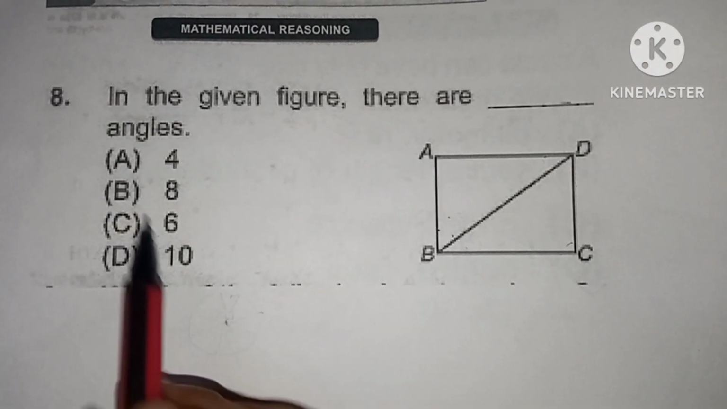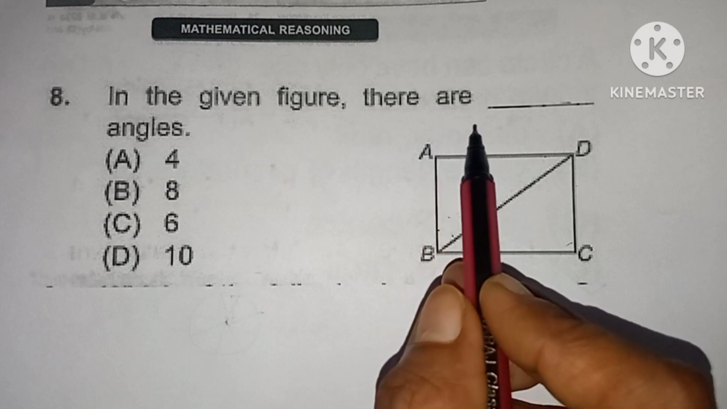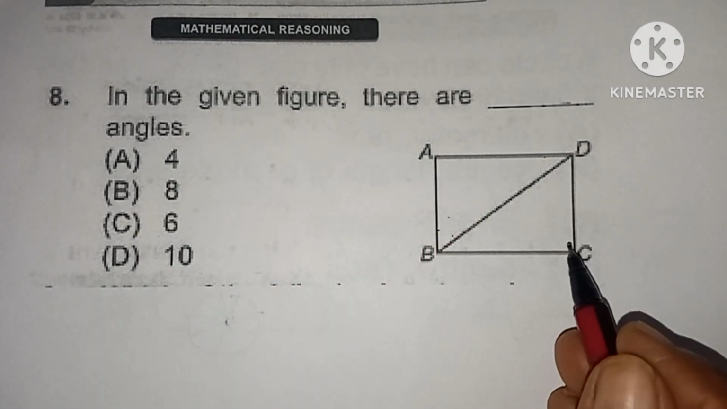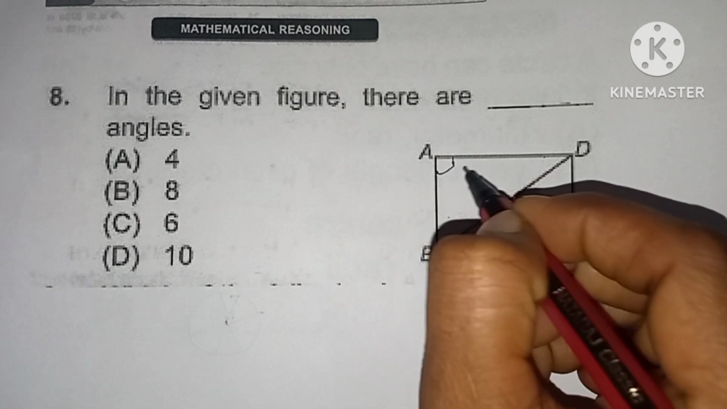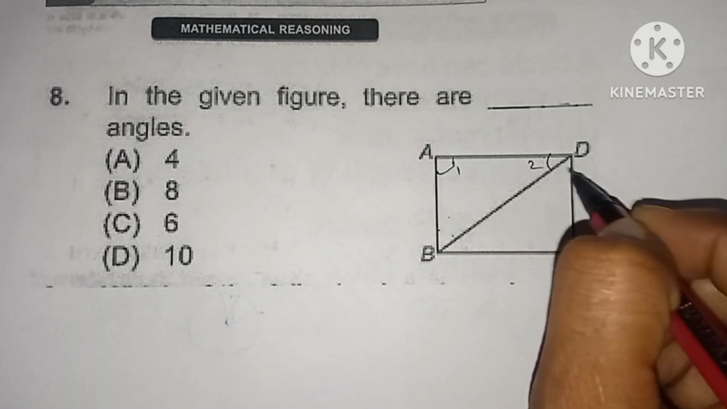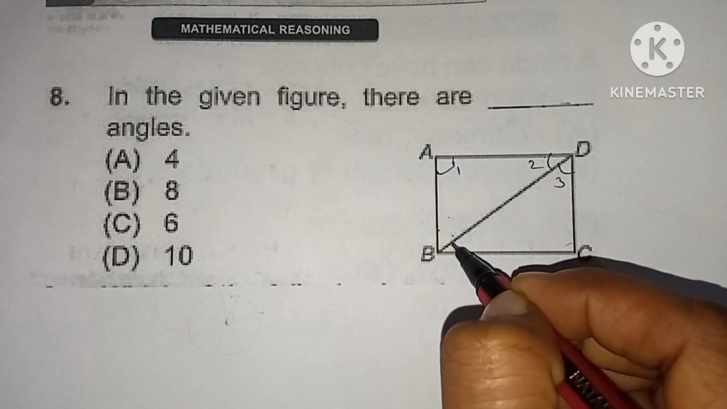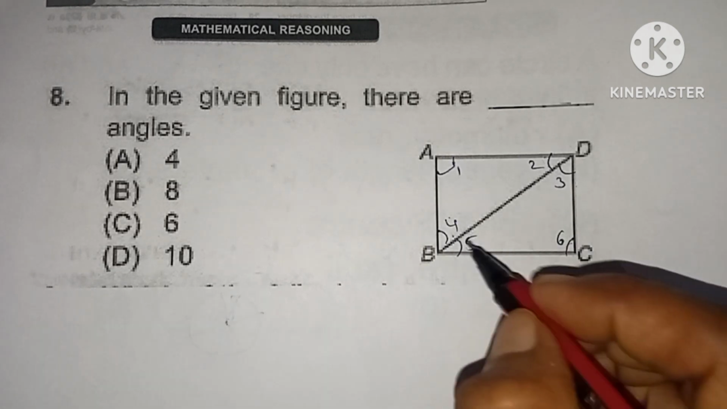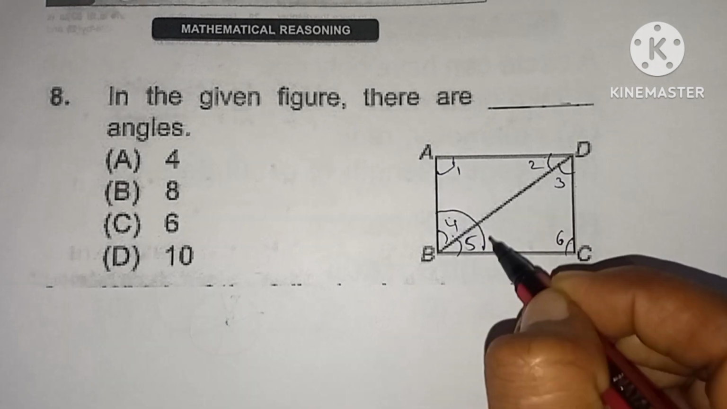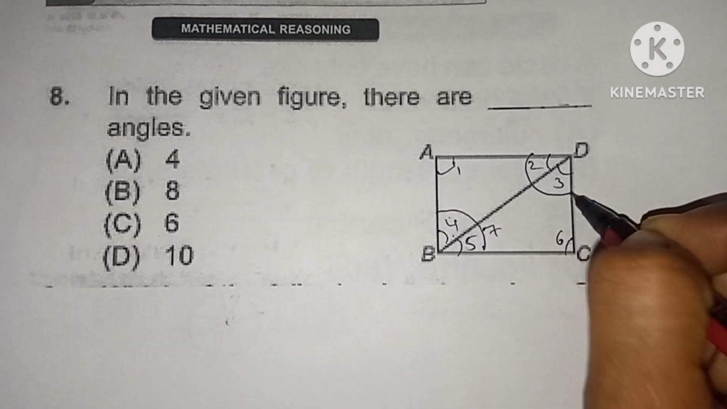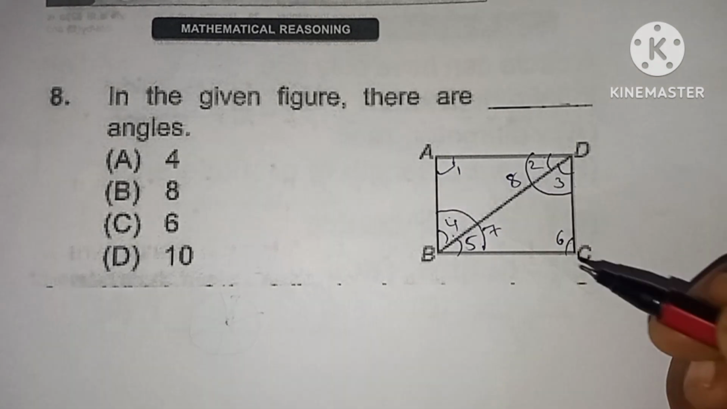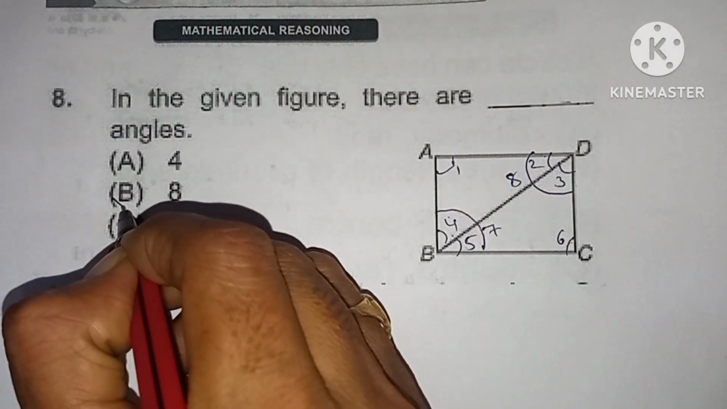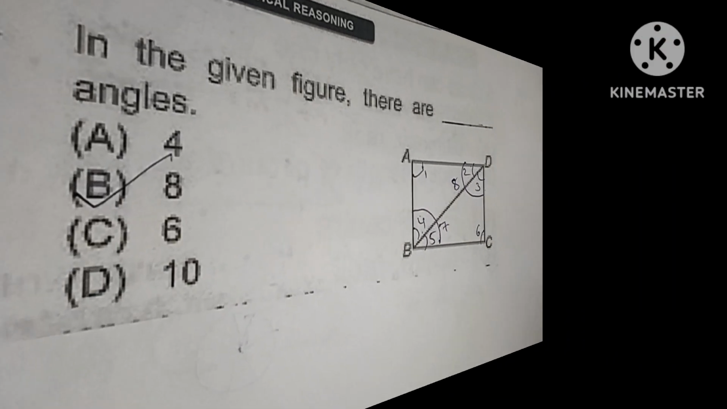Eighth question. In the given figure there are dash angles. Here a figure is given, we have to count the angles. This is angle 1, this is angle 2, angle 3, angle 4, angle 5, angle 6, and this whole angle is 7 and this is 8. So there are a total of 8 angles. Option B is the correct one.